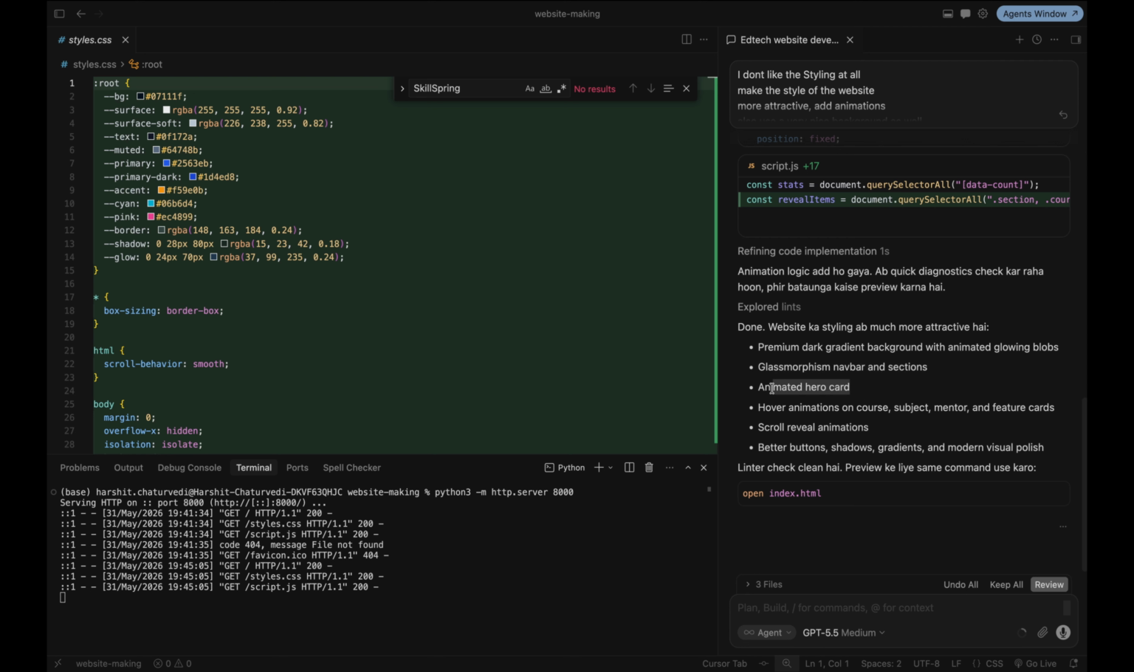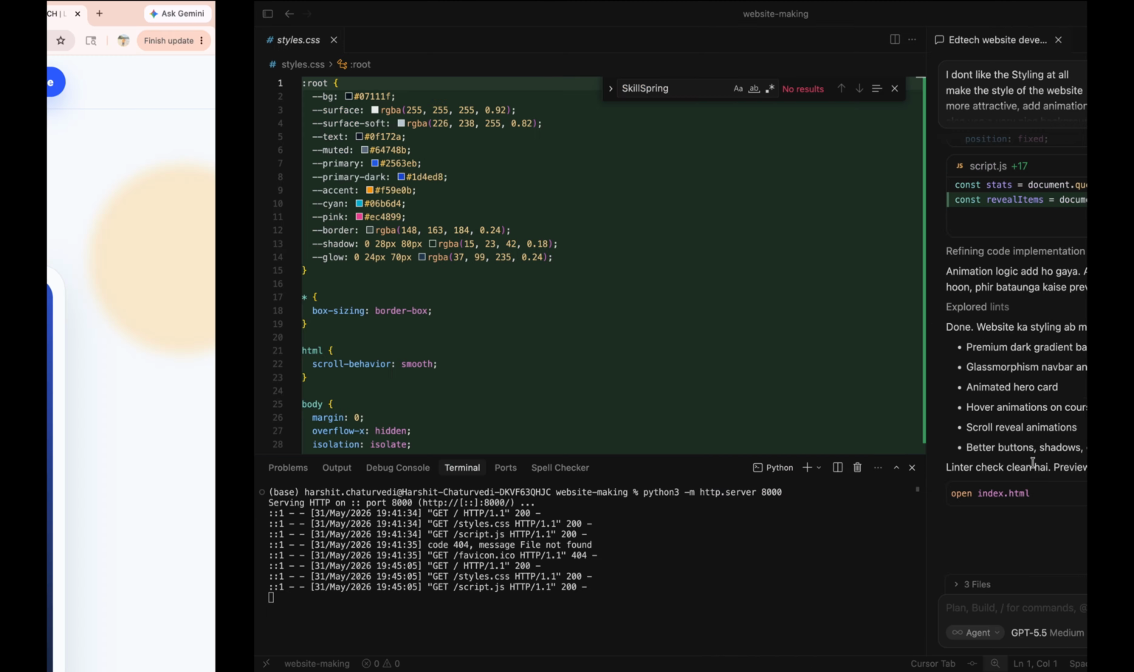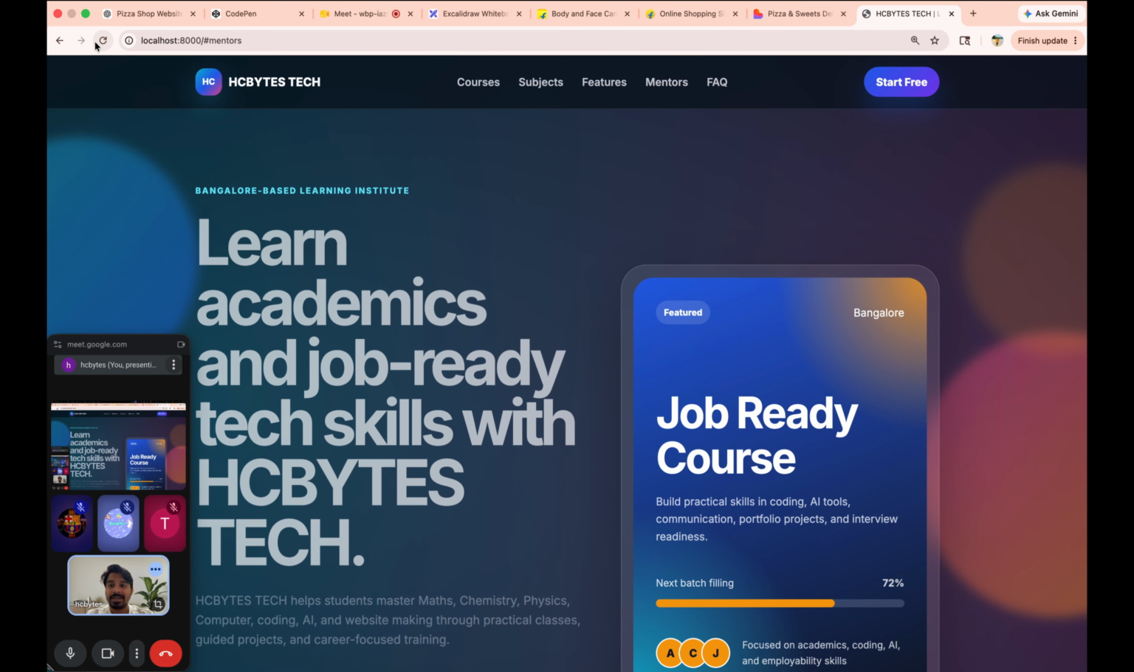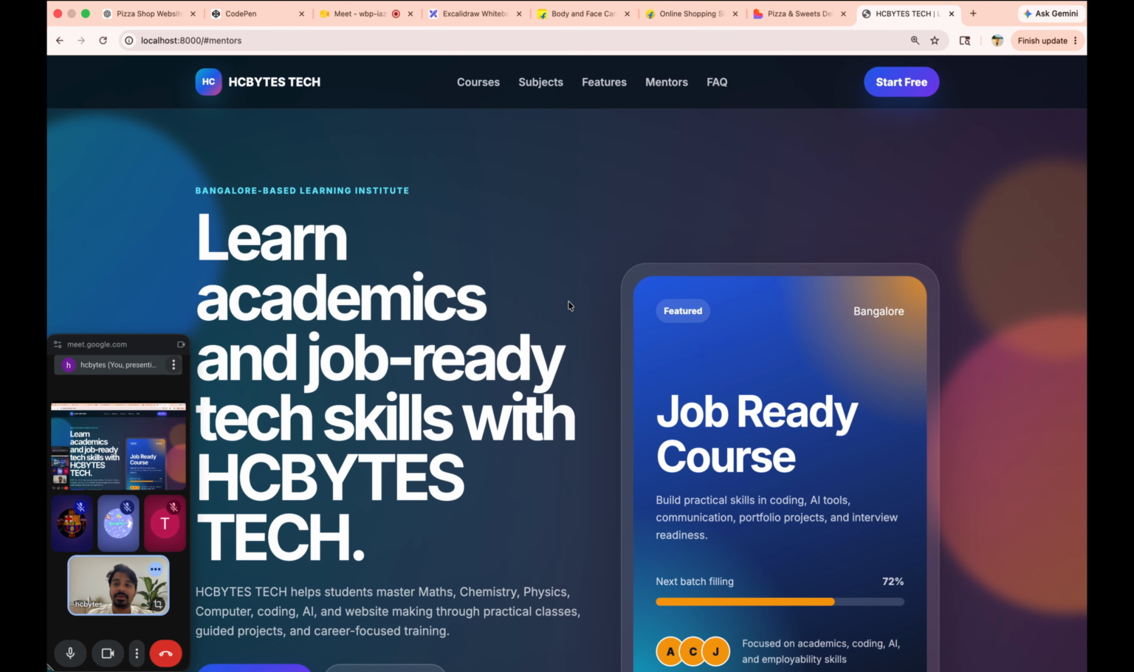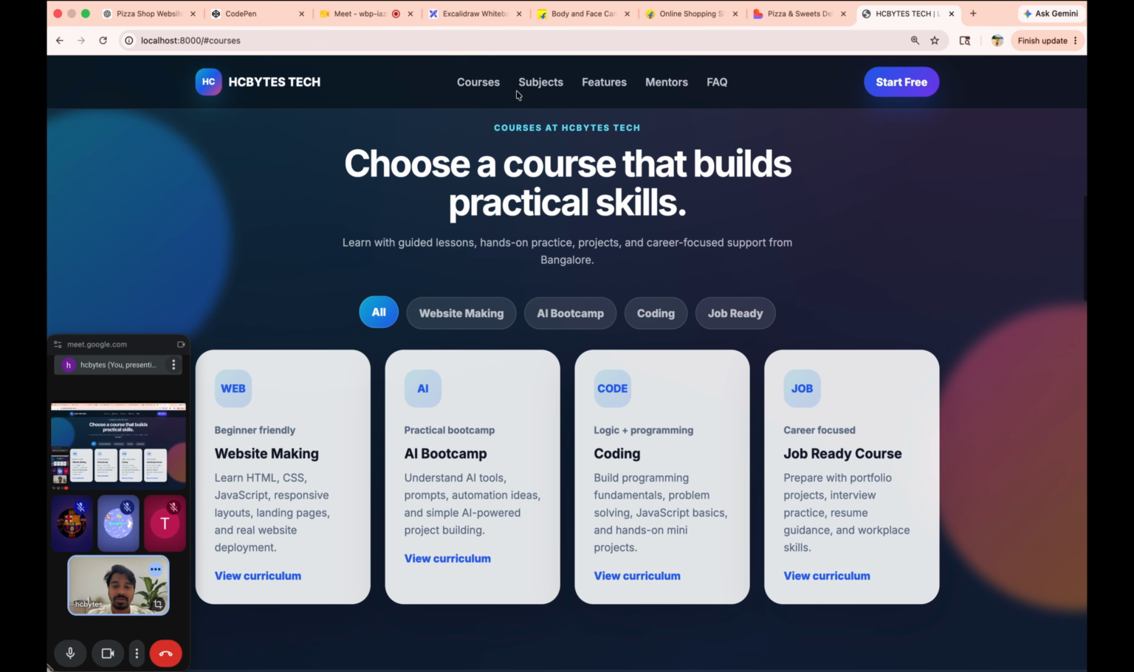Animated hero cards, hover animation on core subject mentors and feature card, scroll reveal animation, better button shadows, gradients and modern visual polish, correct? Now I'll come here, I'll just click here and see a very nice website is created. See, now it looks something nice.